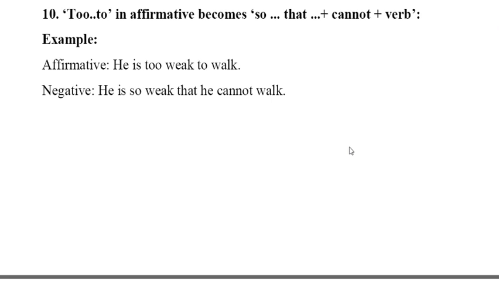Number 10, it comes too, and in affirmative it would be changed to so that plus cannot plus verb. So he is too weak to walk. It would be changed like he is so weak that he cannot walk. So too would be changed like so that plus cannot plus verb. So he is too weak to walk. It will be like he is so weak that he cannot walk.